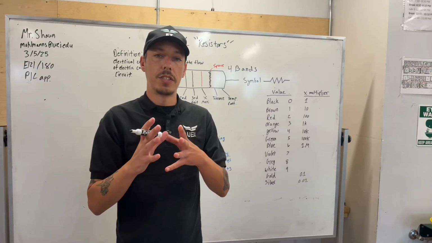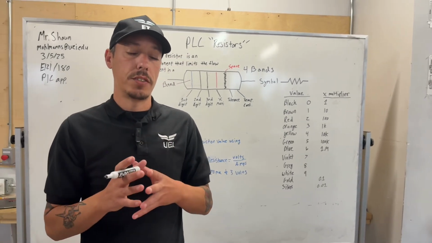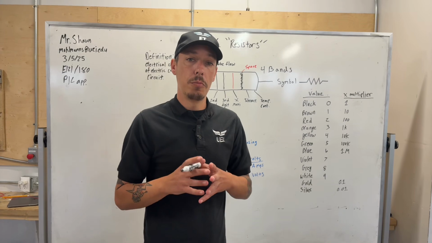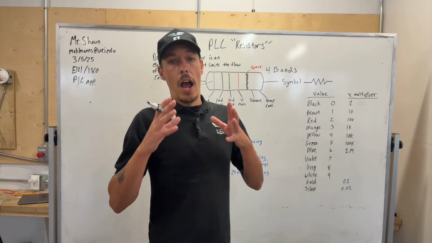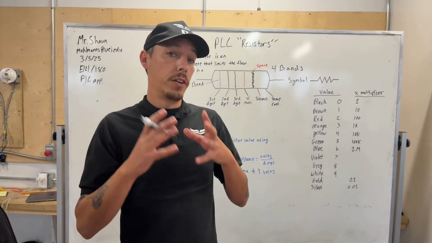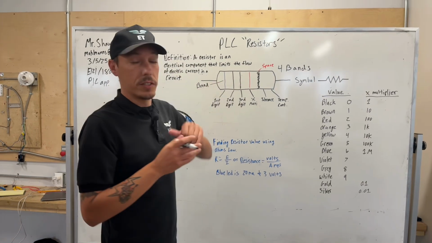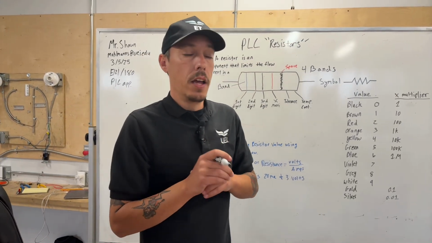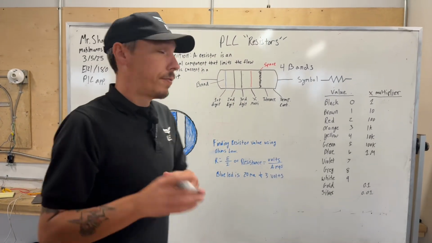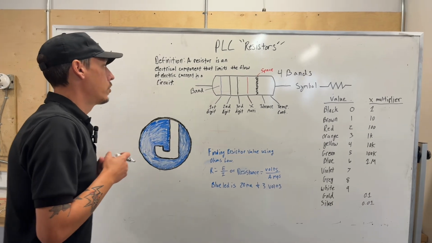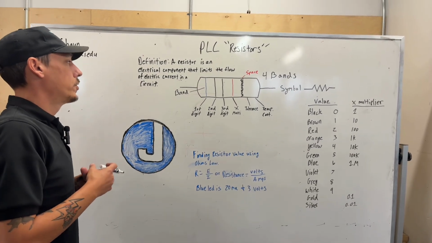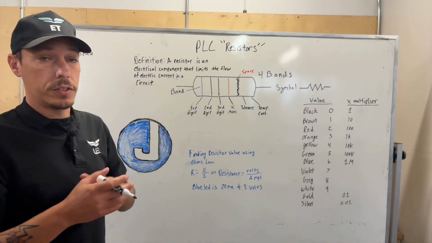Today we're doing PLC, specifically resistors. I feel like it's very valuable for you guys to understand how a resistor works and how to understand what the bands are. I'll get into that in a second. So first and foremost, the definition. A resistor is an electrical component that limits the flow of electric current in a circuit. That's what a resistor does.